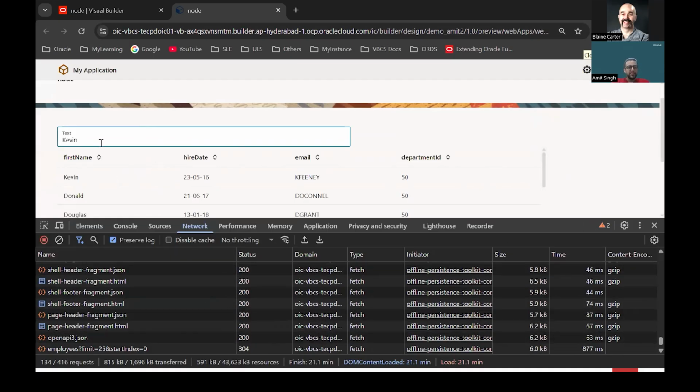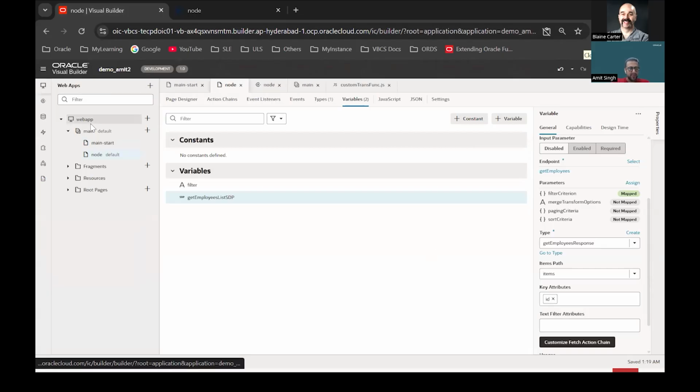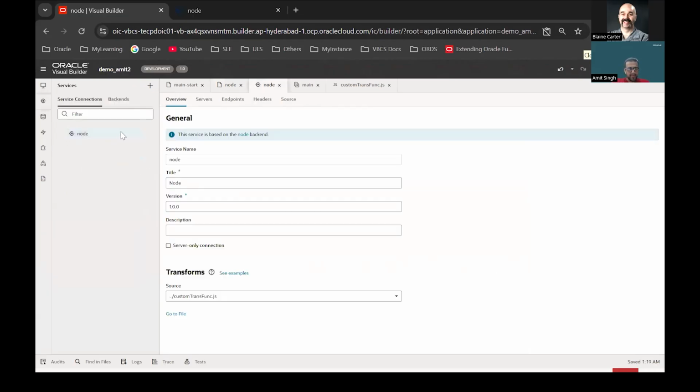Node is not able to understand how to send this request because Visual Builder internally will generate this query parameter for this filter in a different way. So we have to tell Node.js that we need to convert this one. I have written a filter transformation function with a bit more lines of code, so I'll copy paste it here. I'll quickly walk you through the code as well so that we can write the same for any API that we use.